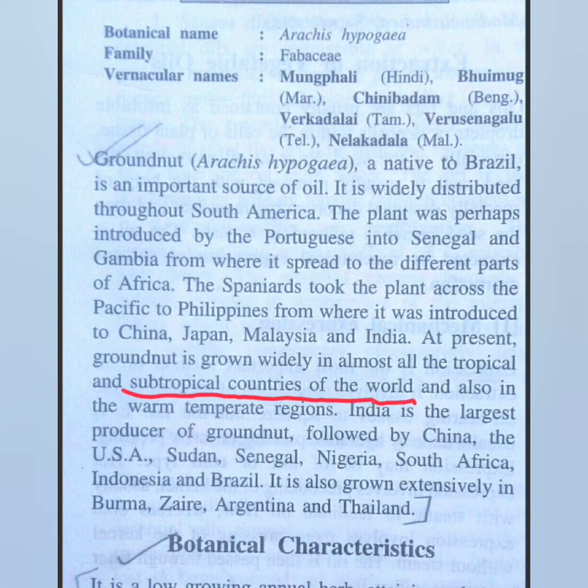And as you can see in this line here, India is the largest producer of groundnut. Okay, so our country, that is India, is the largest producer of groundnut, followed by many other countries such as China, USA, then Senegal, Nigeria, South Africa, and many others. And it is not cultivated only in India but in different countries. You can see these are the names of other countries in which this crop plant is cultivated.